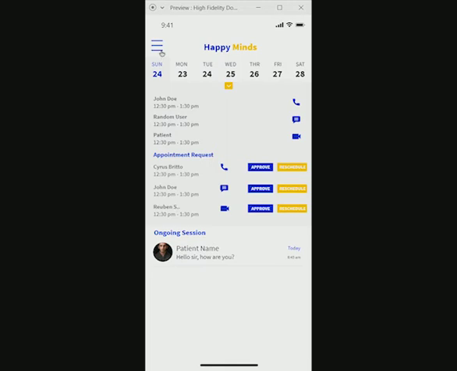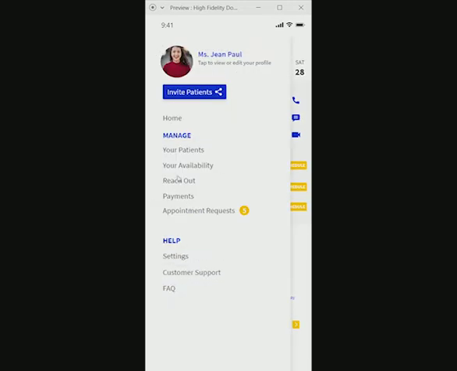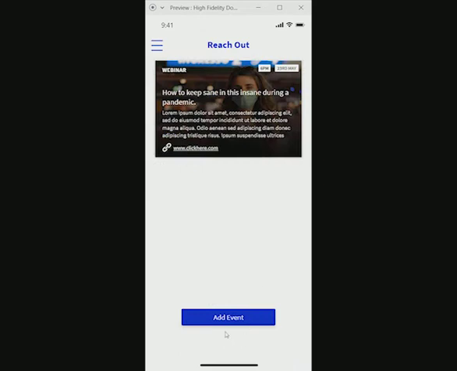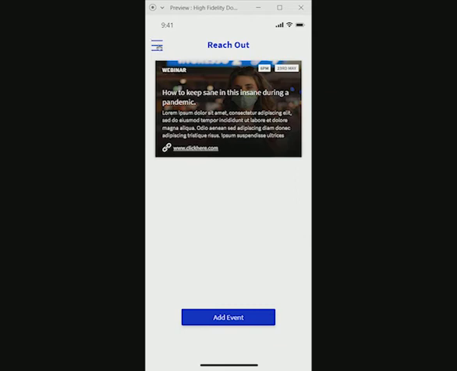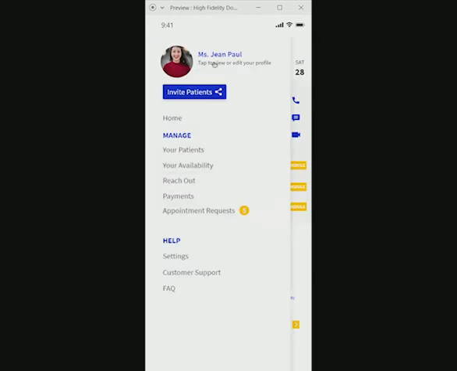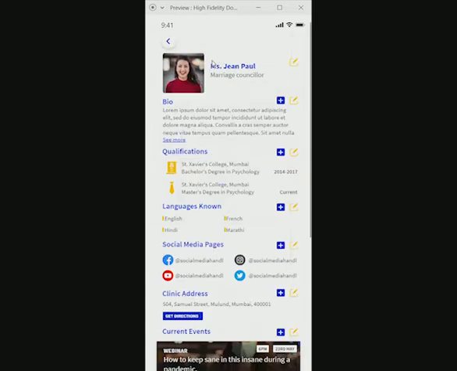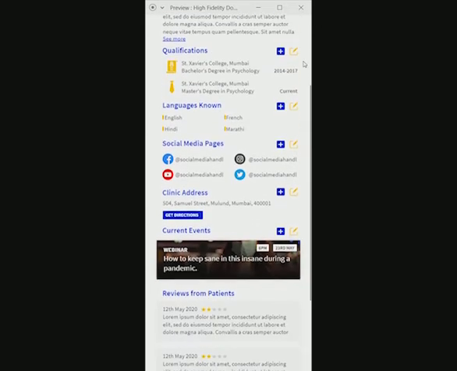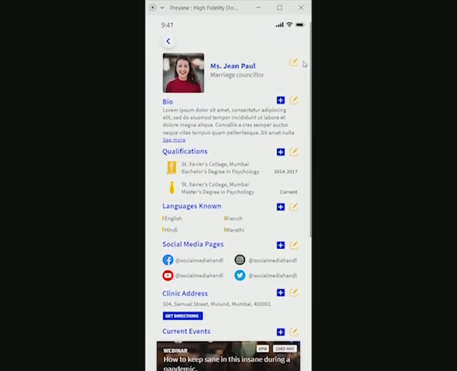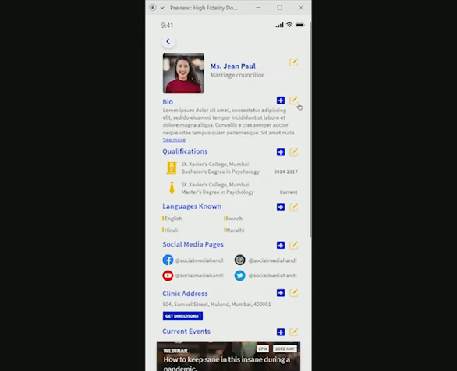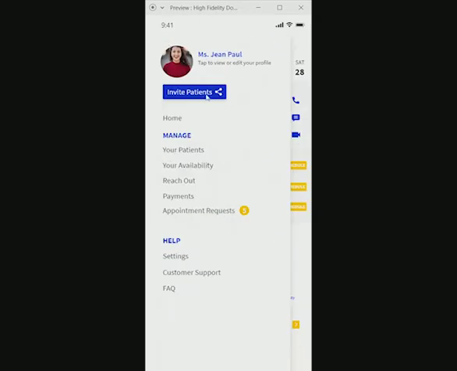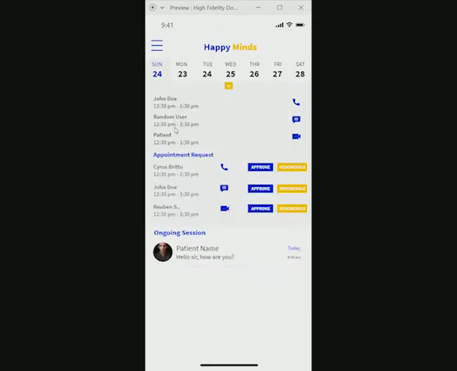Apart from this, many psychologists are coming online for the first time, and therefore we have a reach out feature where they are conducting webinars or workshops. They could just add all the details, and in a single tap all the patients would be alerted. And on the psychologist profile, we are trying to create a digital brand where the psychologists could update their achievements, current events, their bio, and they could even have their social media handles or their own website and a complete branding of their digital clinic, which would actually help empower the psychologist to reach out to more patients and create a digital brand for themselves.